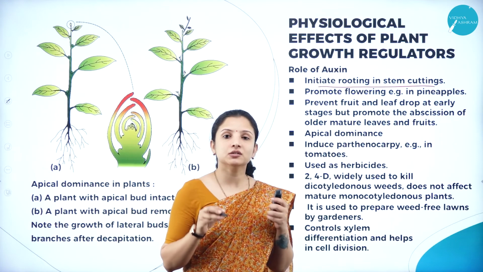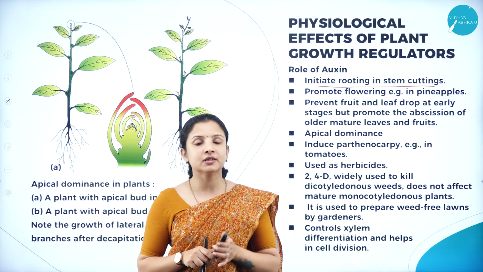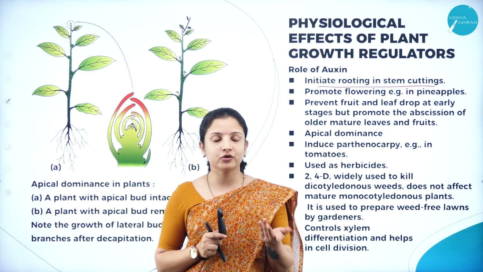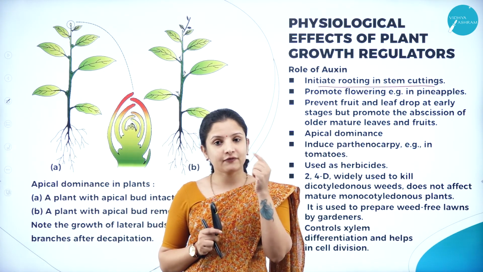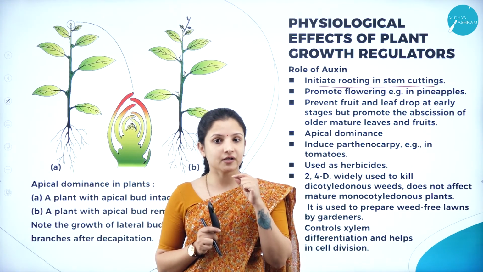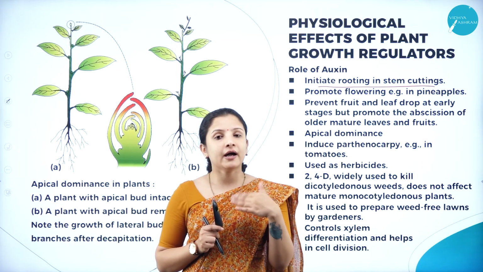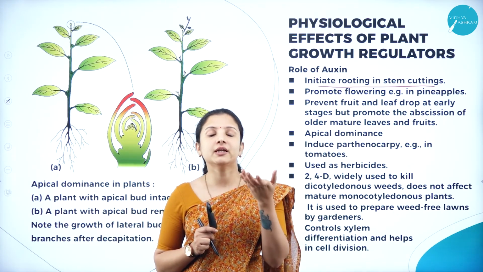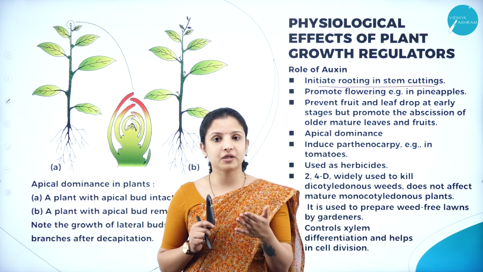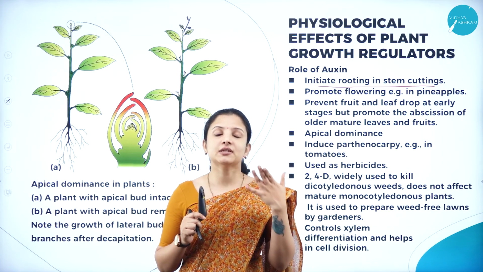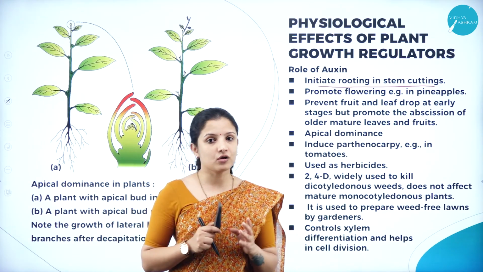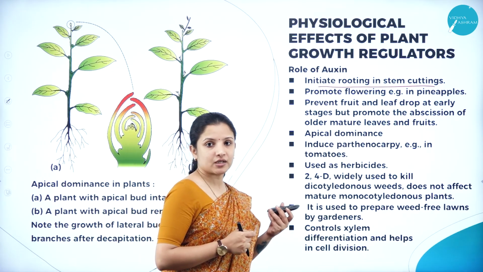That is why auxin is most preferred in tissue culture. In tissue culture, as I had told you, for example, there is a leaf, and a small portion of the leaf you cut and put in a nutrient media, the tissue culture nutrient media, and you supply it with auxin. From that, callus will start to develop. That callus you can take and put in one more nutrient media and supply it with auxin, and it will start developing into a new plantlet wherein the rooting will be favored by the auxin. So that is why it is very important in tissue culture.